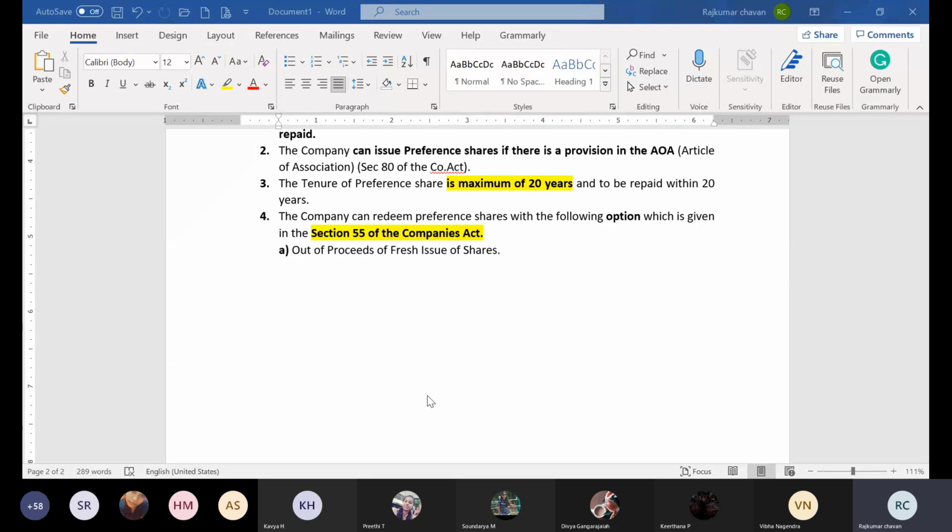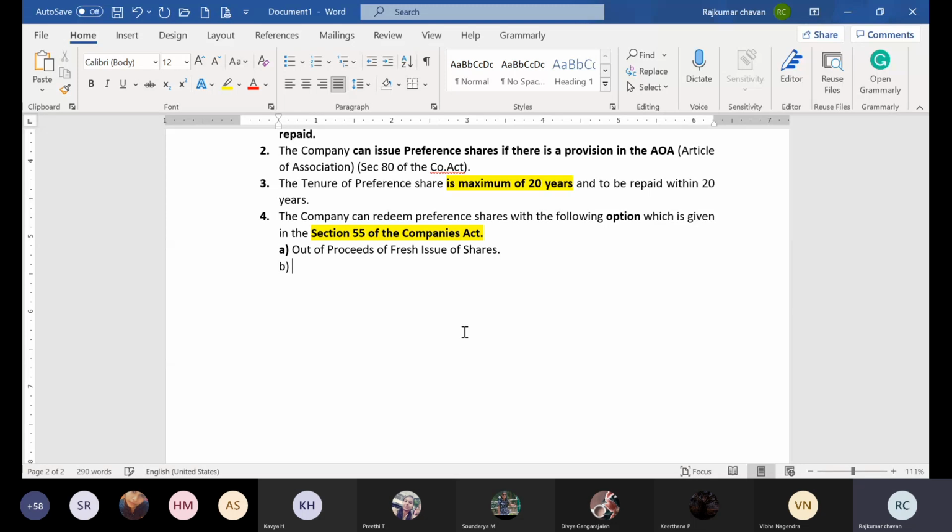Let me give an example orally. If a company wants to pay its old preference shareholders 1 lakh rupees, the company can issue new equity shares, and whatever money they get from that, they can give back to the preference shareholders. So the company can redeem the preference shareholders' money out of the proceeds of a fresh issue of shares. That is the first option.